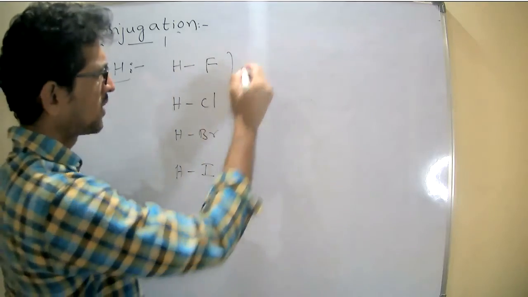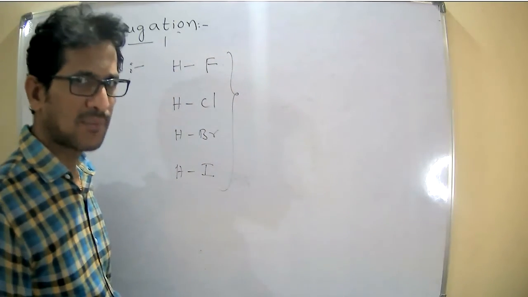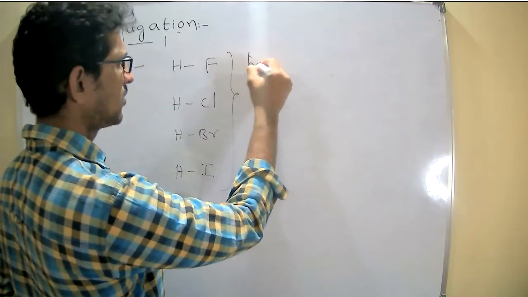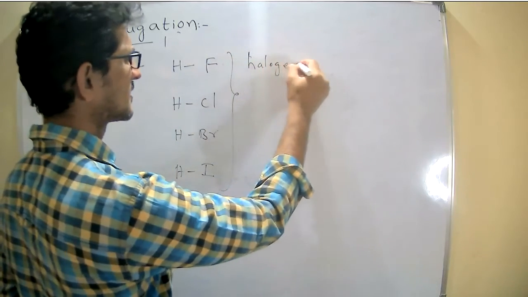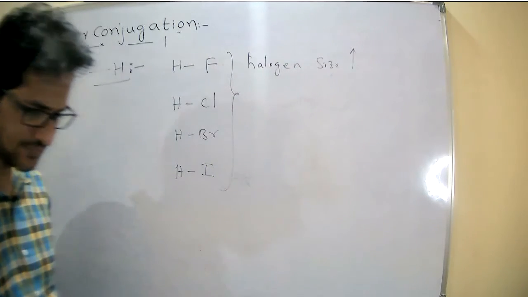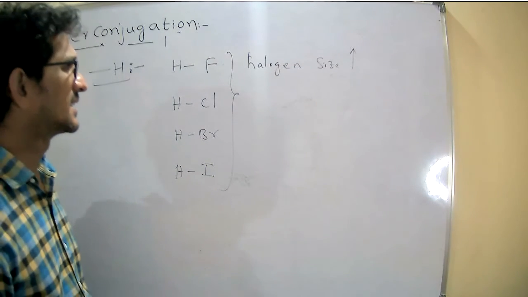Now, from top to bottom, what is happening? Halogen size increases.